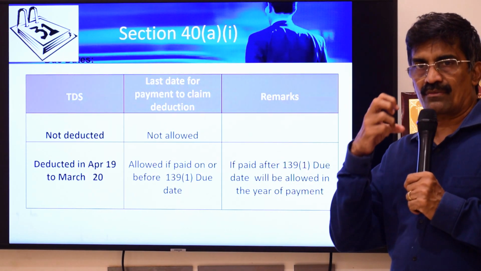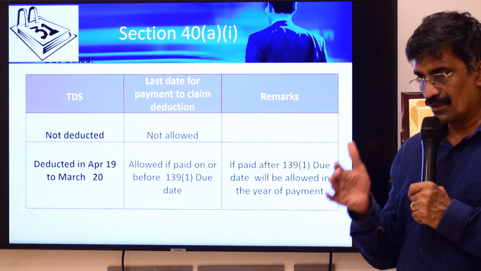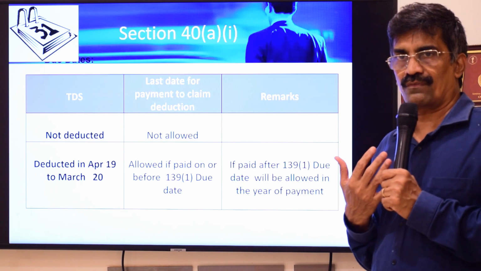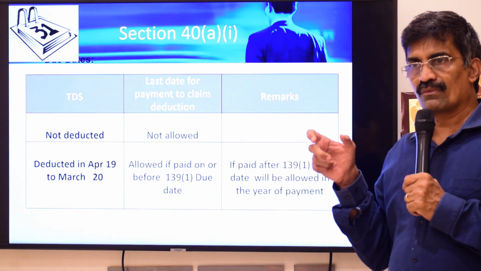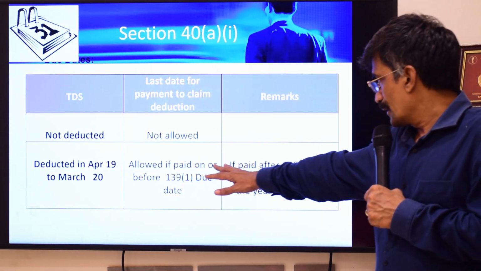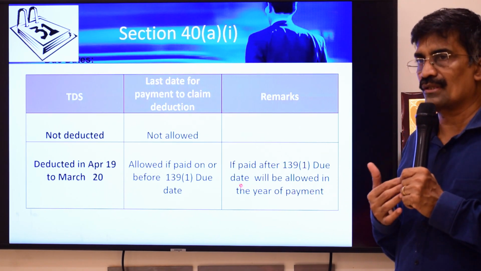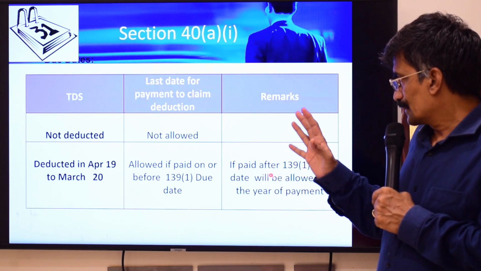When I said 30th September or 31st of October, there is an amendment proposed in this budget. The due date of 30th September has been shifted to 31st of October, which will apply from November 2020 examinations, not for May 2020 exams. So, if you make the payment after the 139(1) due date, you can claim it in the year in which the payment has been made. So, this is about 40I.